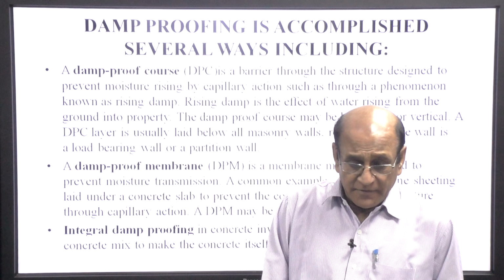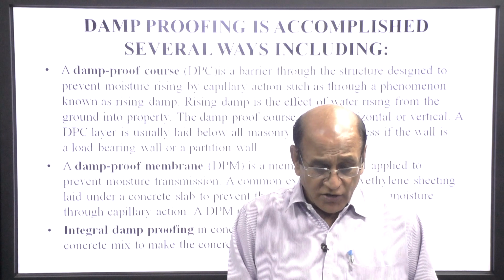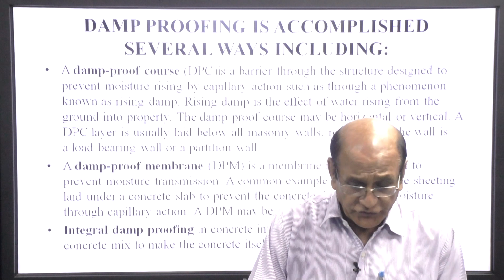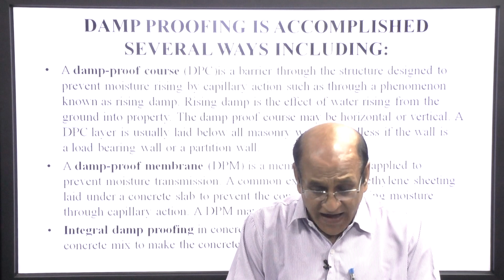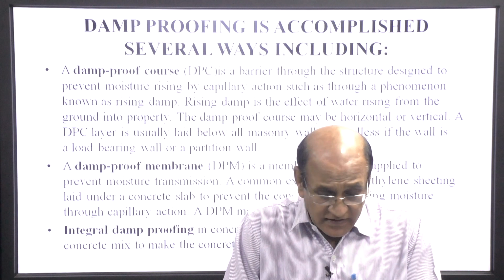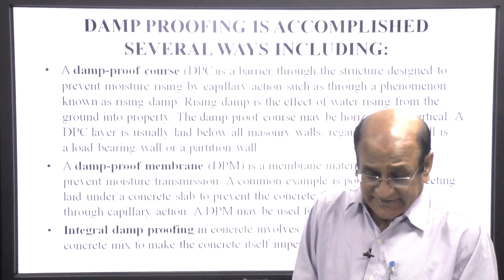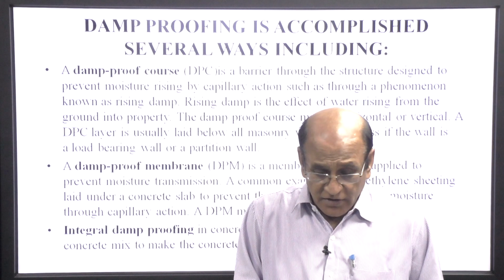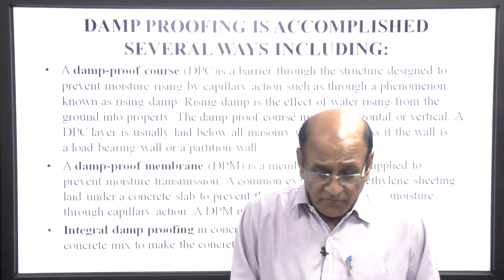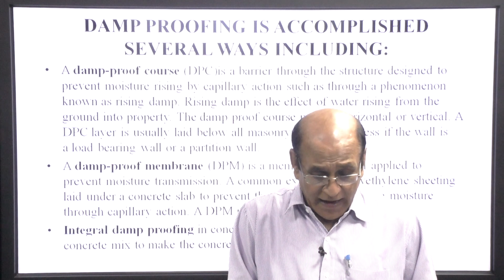Damp proofing is accomplished in several ways, including a damp proof course. A DPC is a barrier through the structure designed to prevent moisture rising by capillary action, such as through a phenomenon known as rising damp.